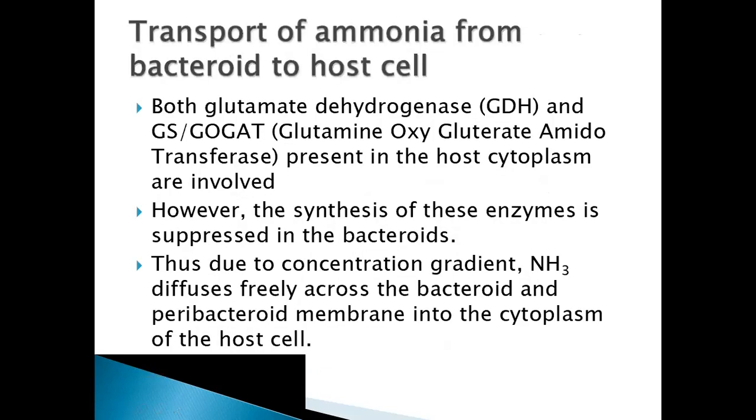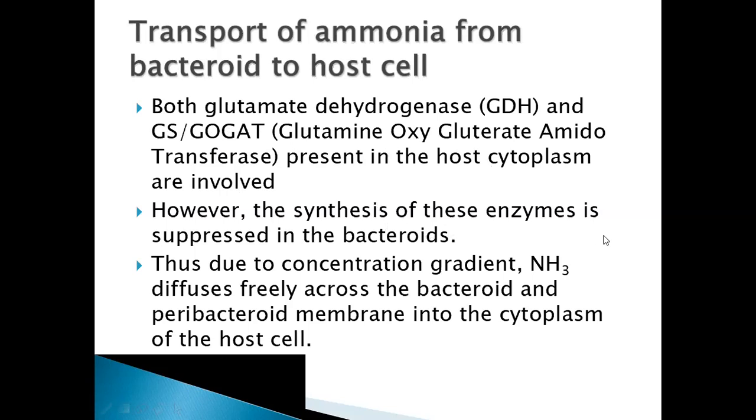Now, till now we have seen that ammonia is formed within the bacteroid. How will this ammonia get transported to the host cell? Once the ammonia is formed, it should also get transported to the host cell where it has to serve some purpose, right? For this transport, there are molecules called glutamate dehydrogenase and GS or GOGAT. GS means glutamine synthase and GOGAT means glutamine oxoglutarate amidotransferase. These proteins will help in transferring ammonia from the bacteroid to the host cell.